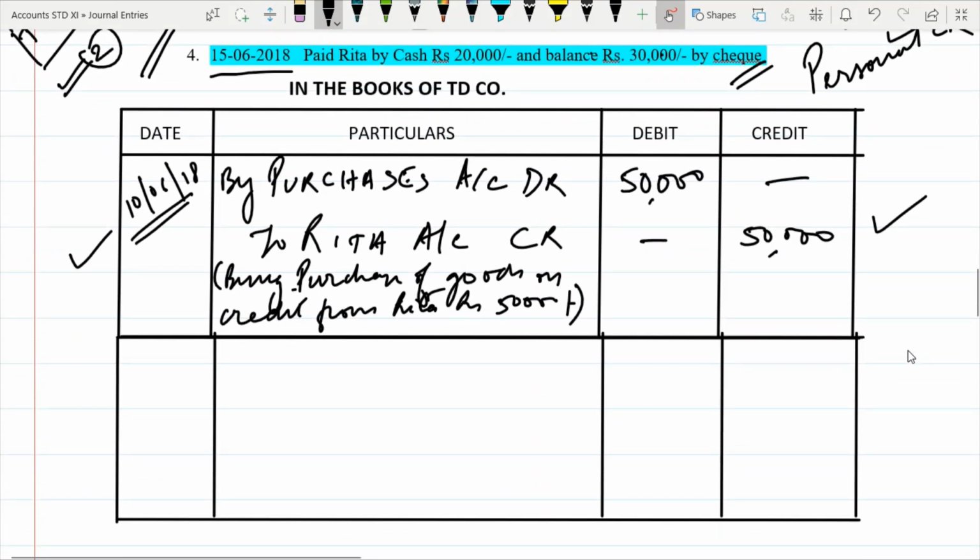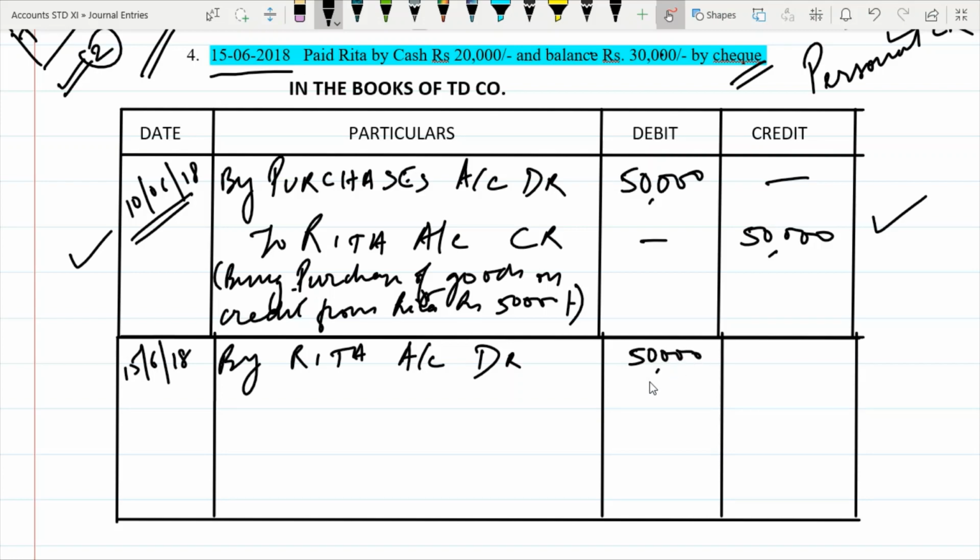So let us pass the transaction now. Put the date first, 15/6/18. So Rita account debit. How much is Rita receiving? Rita is receiving the entire 50,000, correct?